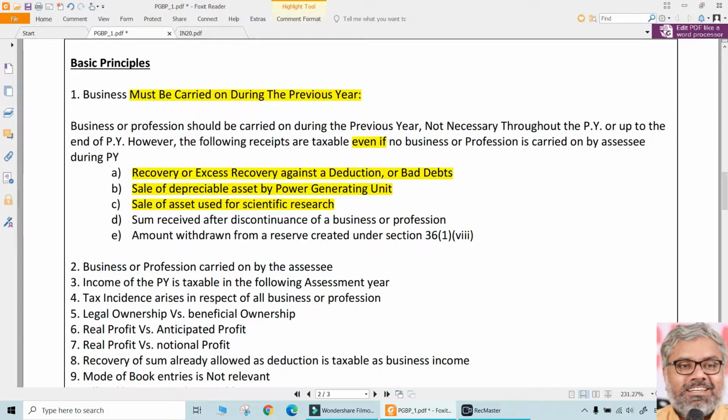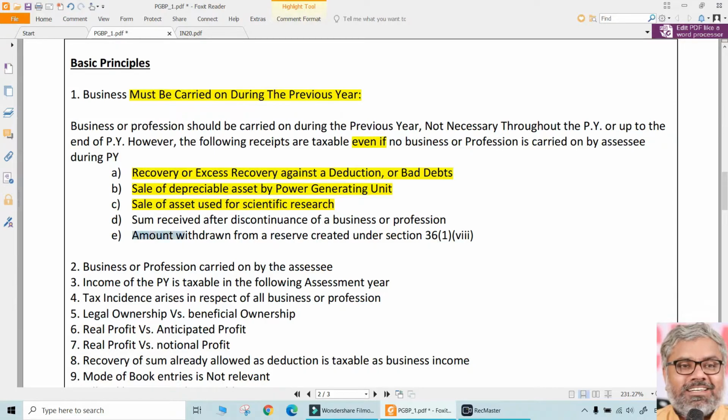After 1 or 2 years, he closed the business and sold those assets. He happily claimed the deduction that year earlier. Now, he sold the assets, which means the sale proceeds of those assets will be chargeable to tax under PGBP. Since he claimed deduction earlier, once again the logic is the same. Now the situation got reversed.